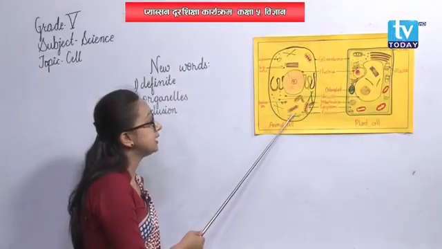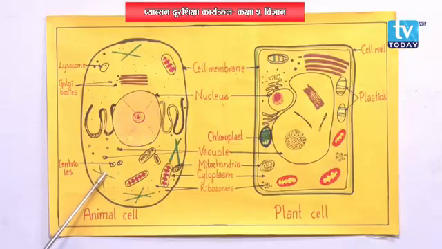It contains various living organelles inside the cell, and other non-living inclusions are also included. Nucleus and mitochondria are said to be cell organelles, that is, living structures present inside the cell, whereas vacuoles are said to be non-living, that is, they are inclusions. They are non-living structures present inside the cell.